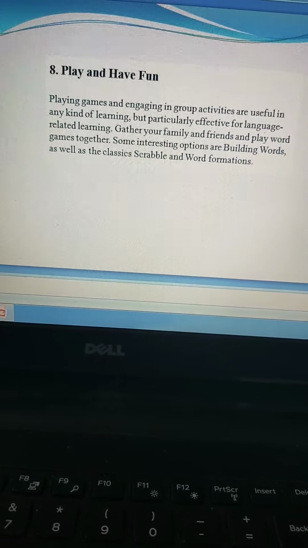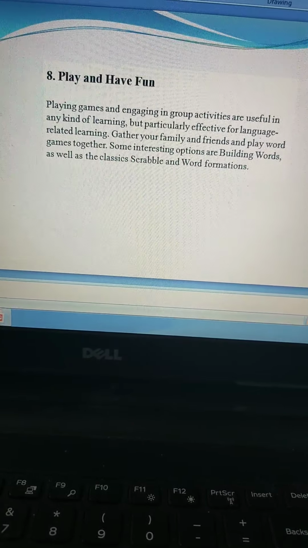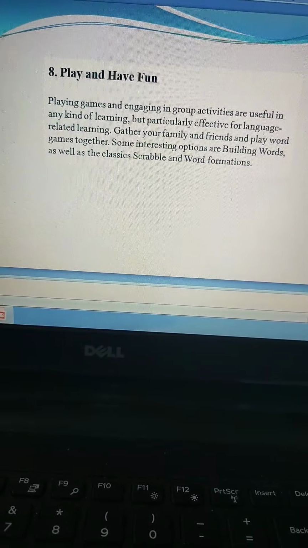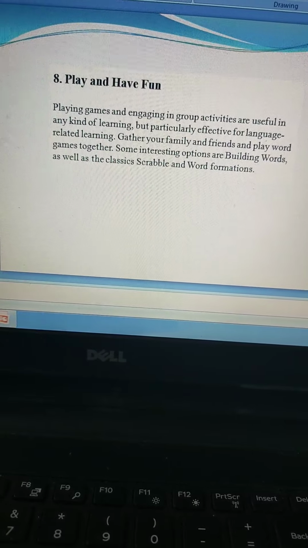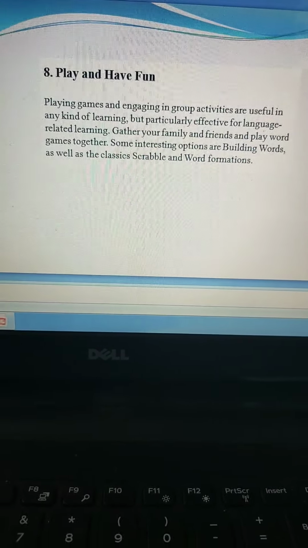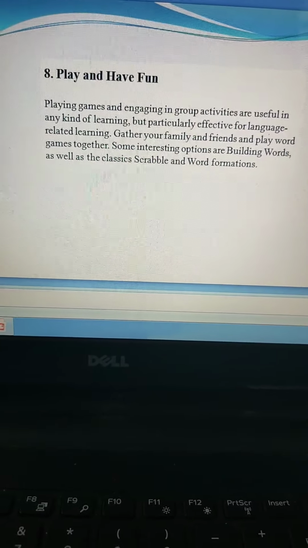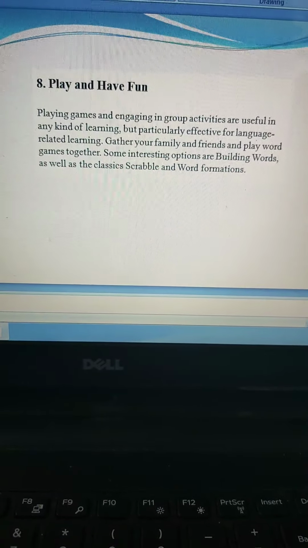Whenever I find free time, I play word games, guys. There are games like word formations, Scramble. Scramble is a very old game, or even building words. There are so many numerous games you can play on your mobiles. If you just go to the Play Store and type word games, you'll find a list of them. So download whichever you think is interesting. Play and have fun with English words to enhance your vocabulary.